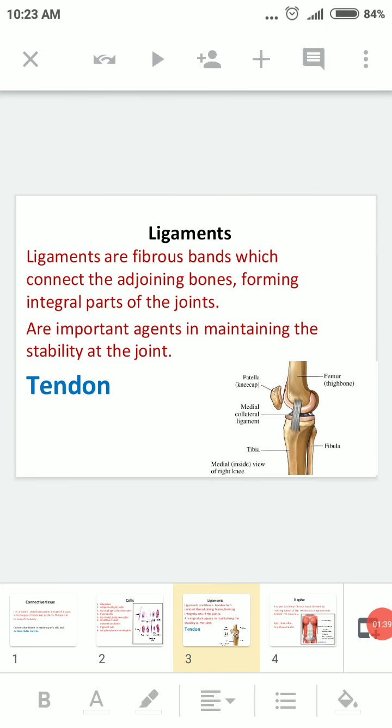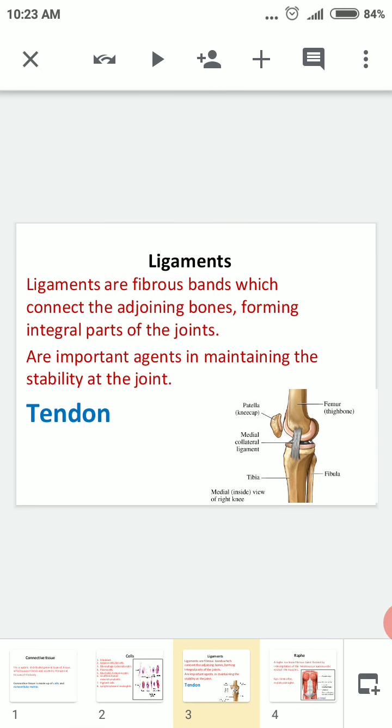which connect the adjoining bones, forming an integral part of the joint, and are important agents in maintaining stability at the joint. So see here, the two bones are connected by ligament, so they give stability to the joint. What do you mean by the word tendon? Tendon means a muscle connected to a bone by a tendon. So know the difference between ligament and tendon. Ligament means two bones are connected by ligament. Tendon means a muscle is connected to bone by tendon.